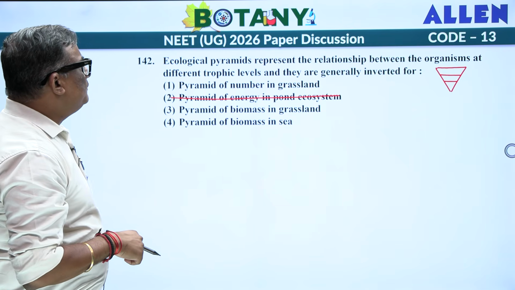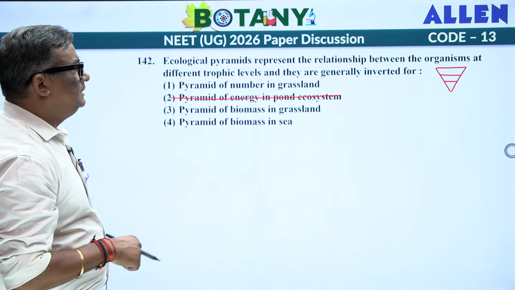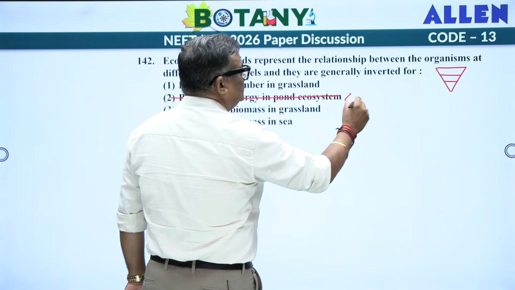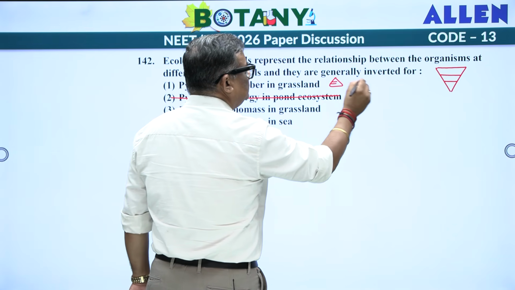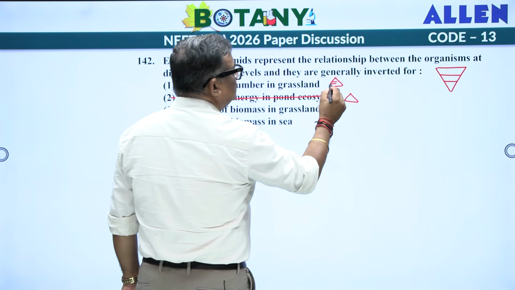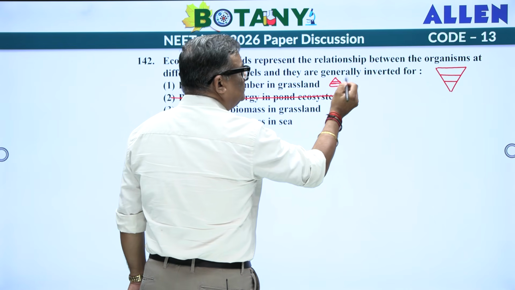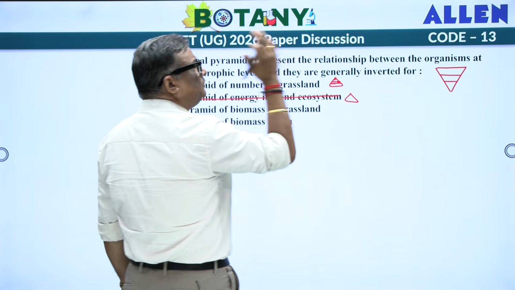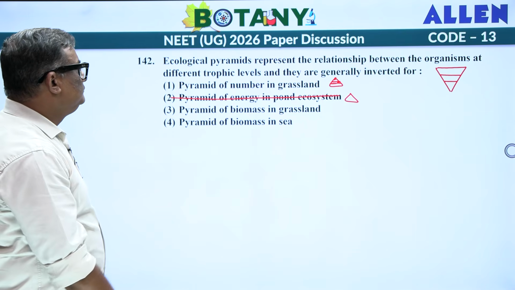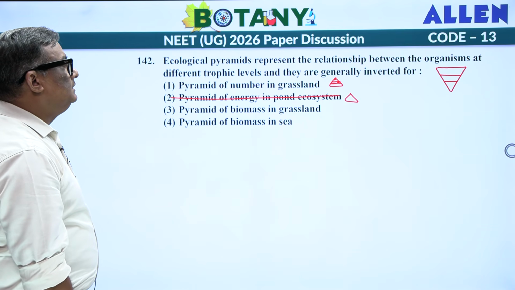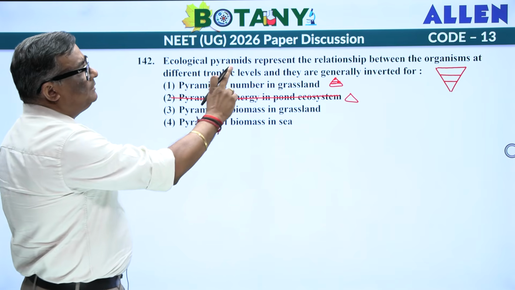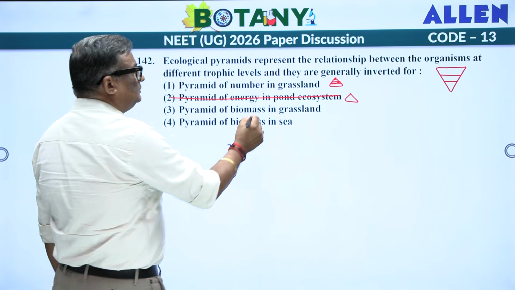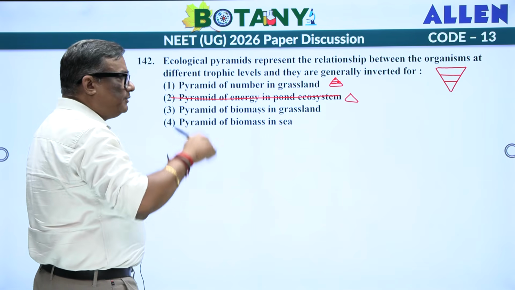Now, pyramid of number in grassland, it is again this condition. I hope you remember plants, then primary consumer, then secondary, then top consumer. Pyramid of biomass in grassland, and they are asking about which one? Inverted. This is also upright.